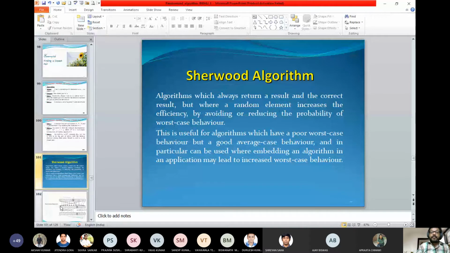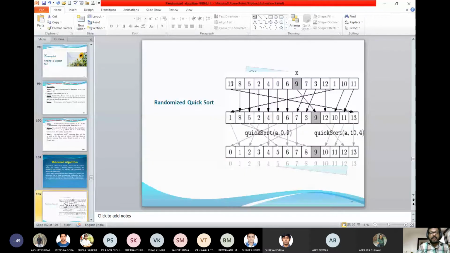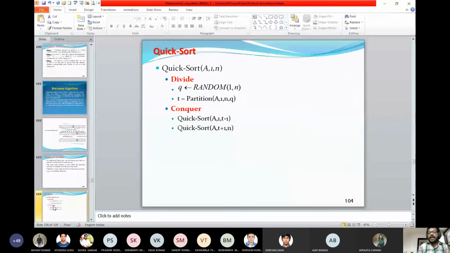So in randomized algorithms, the case study is actually randomized quicksort, and I think I have not derived it. That is the reason I was trying to use my blackboard and whiteboard to explain. In randomized quicksort, we need to prove that this algorithm terminates. That can be proved by finding the complexity.